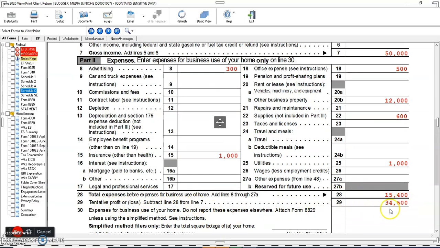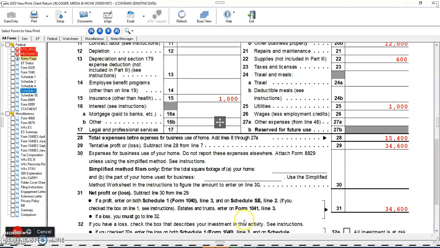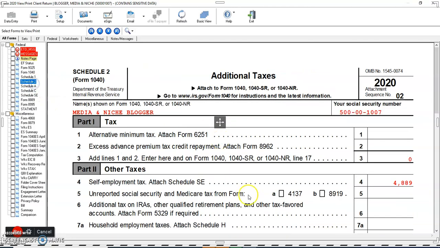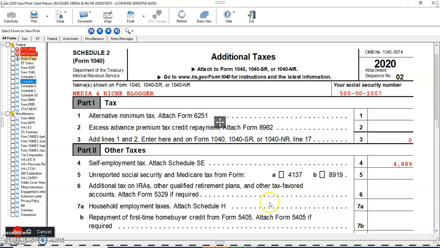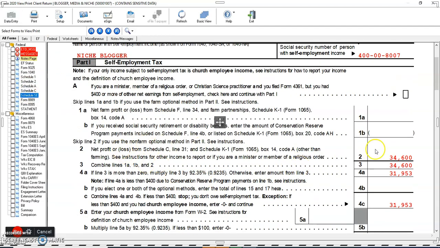We have a profit here of $34,600, and this amount will move. See here, please read line number 31: net profit or loss. If a profit, enter on both Schedule 1, line 3, and on Schedule SE, line 2. So we go to Schedule SE, line number 2: $34,600.